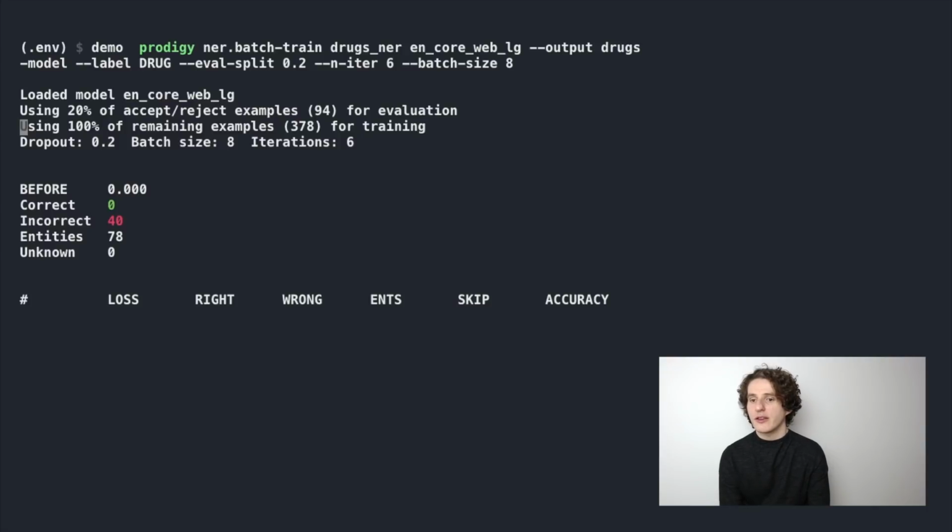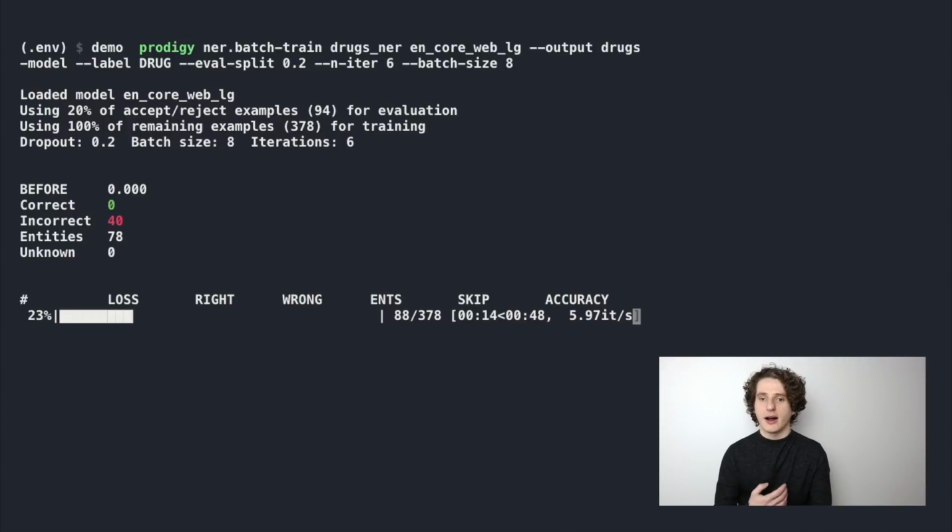It also tells us that there's 76 entities where it's not sure whether the entity was correct or not, and so that's going to be the case for things which we rejected. So anything which we hit reject for, it has a label that says, well, okay, I know that that's not drug. And so in this case, it's assigned those entities a label that's not drug, sure enough, but we don't know whether that's actually correct or not. So we have some unknown entities, or entities where we are not entirely sure whether the annotation that the model has produced is correct or not.